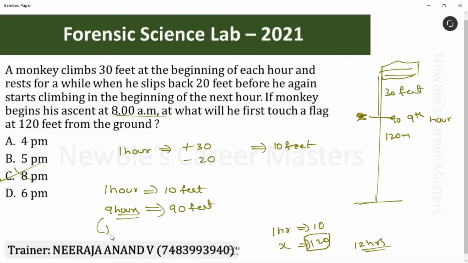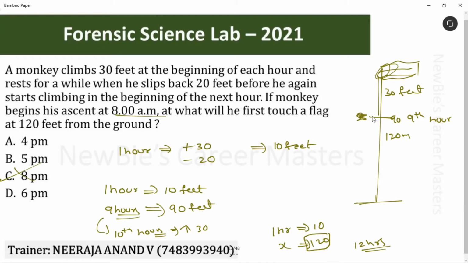Next hour is the 10th hour. What will happen in the beginning of every hour? It climbs 30 feet, no? That means in the beginning of the 10th hour, it touches the flag, right? That's it. We have to stop the timings over there. Am I clear? The answer for this question is 10 hours, not 12 hours. If we take that 120 feet directly, we get 12 hours. It's a wrong value. You should not do that.